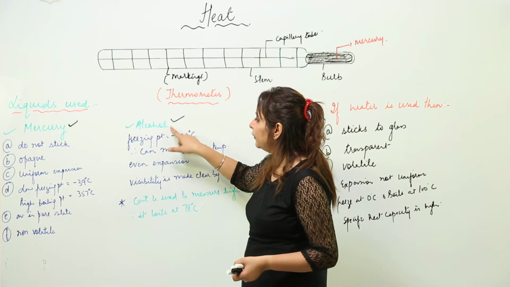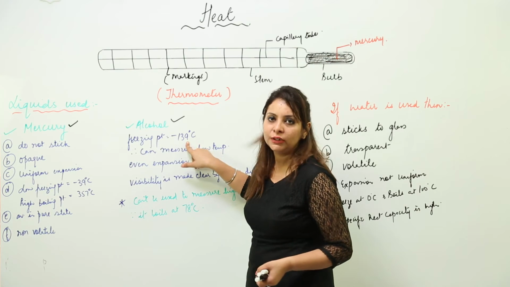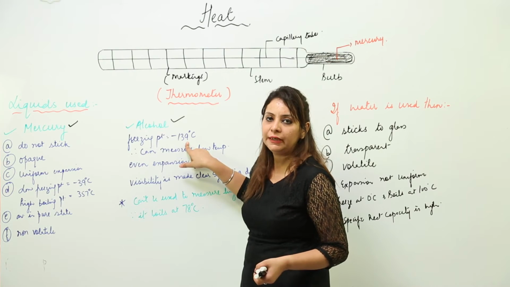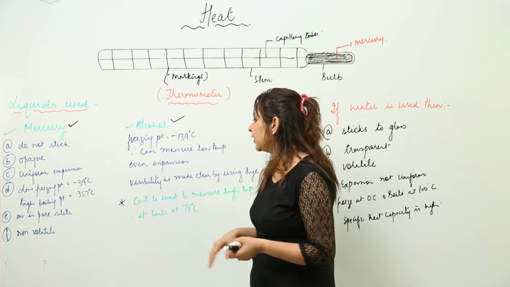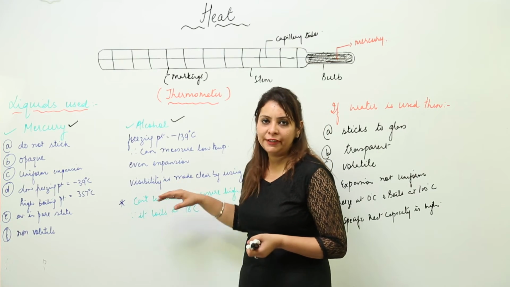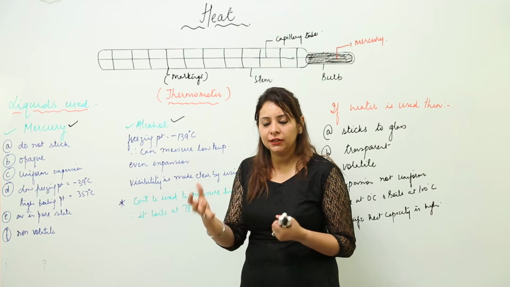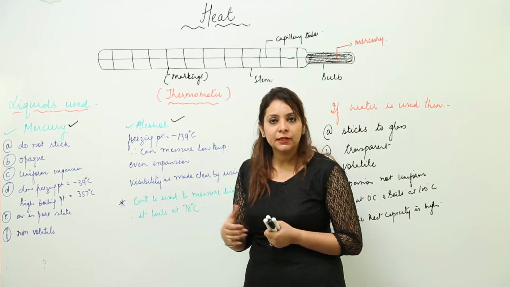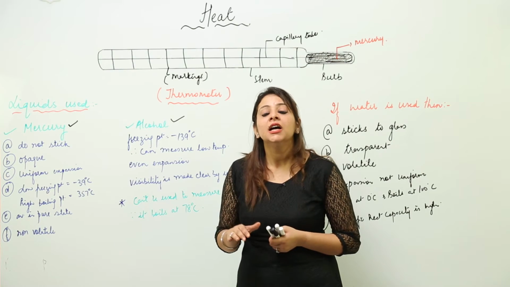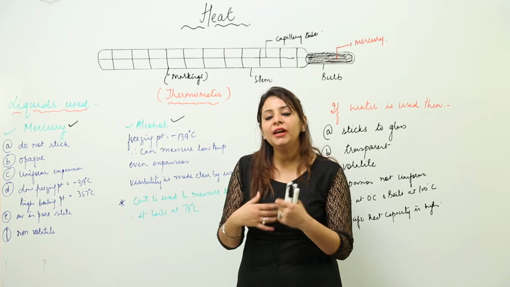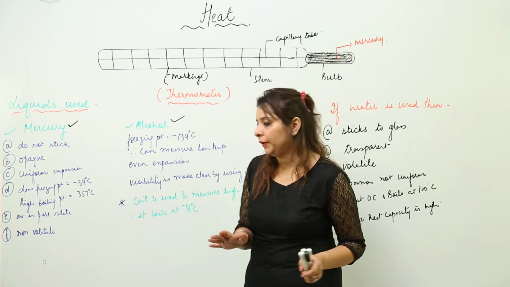So we see that the freezing point of alcohol is very low, that is minus 139 degrees Celsius. So that means it can measure a very low temperature also. But the visibility is not so clear, like if we take alcohol as a thermometric liquid, the visibility is not there because it is not opaque. So what we do, we add dye. When we add dye to it, the visibility becomes proper.